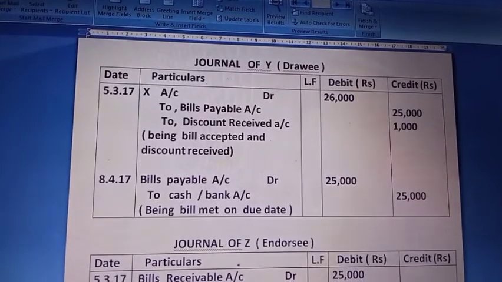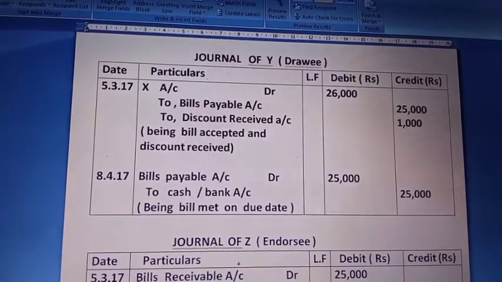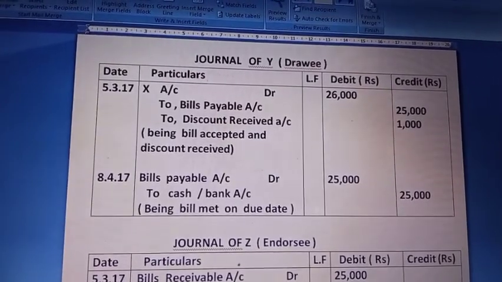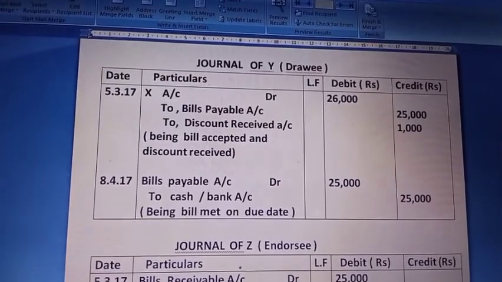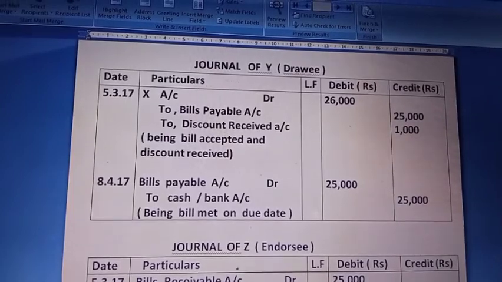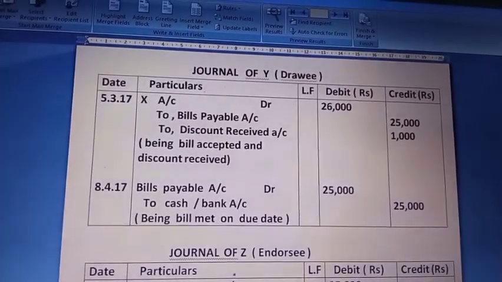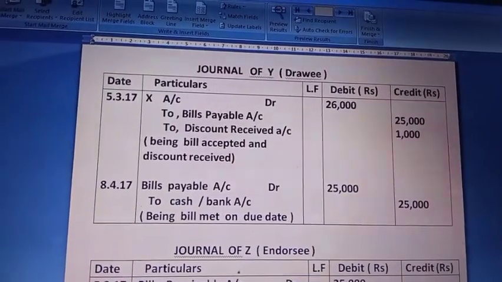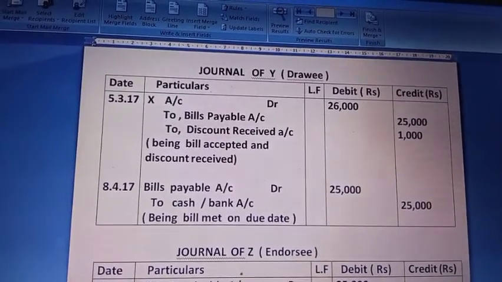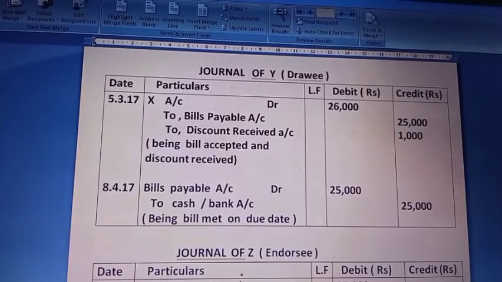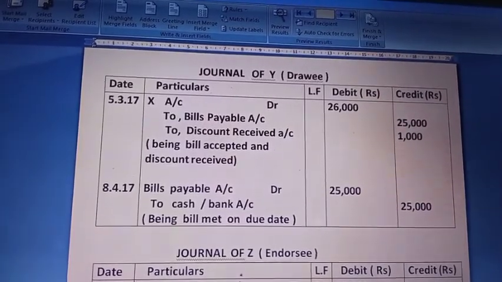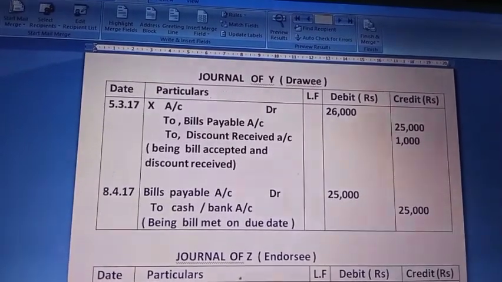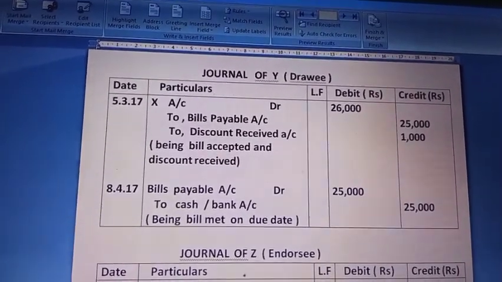Okay, now we have the journal of Y, who is the drawee. So on 5th March, X account debit to Bills Payable and Discount Received. And then on 8th April 2017, that is the due date, because you always have to include the 3 days of grace, that is why the due date becomes 8th April. So on that day the bill will be paid to the person who carries the bill. So in this case, Z will receive the money.